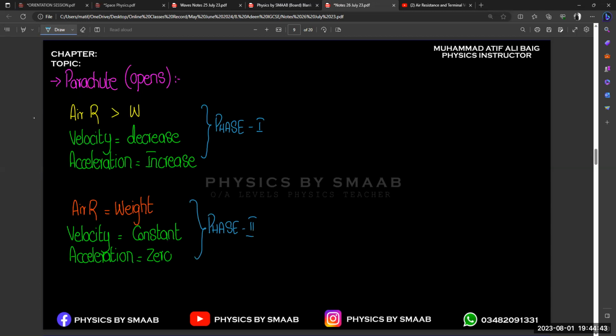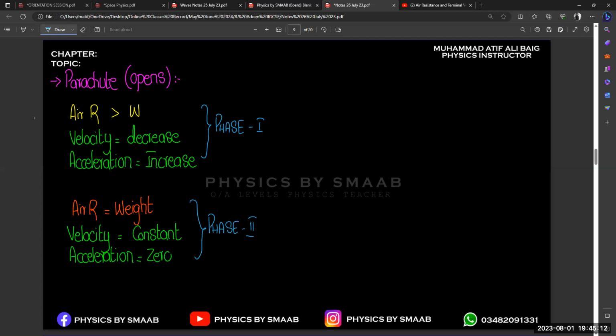So sometimes you get confused about which one is the terminal, because there are two times velocity balances the weight. So that's why I split this topic into phases, but these phases are not important to write in the paper. The only concept that you need to study is how weight and air resistance balance each other during free fall motion. That is the important part only. Okay.